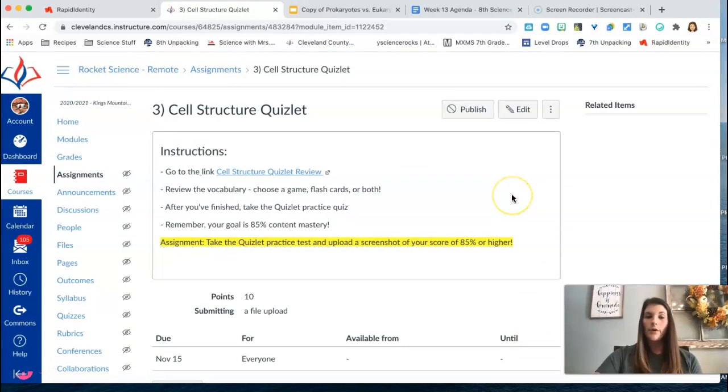So this goes over some of the vocabulary, of course. You can use any of those review games as you usually do. You will ultimately take the practice test on Quizlet, and your score should be an 85% or higher. Once you reach that, you will screenshot and submit.